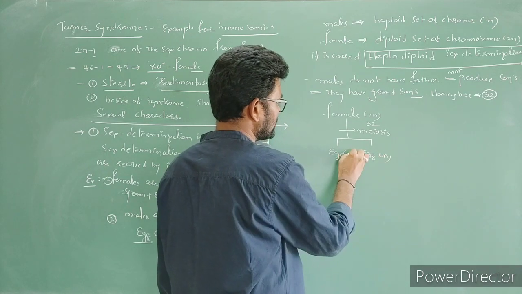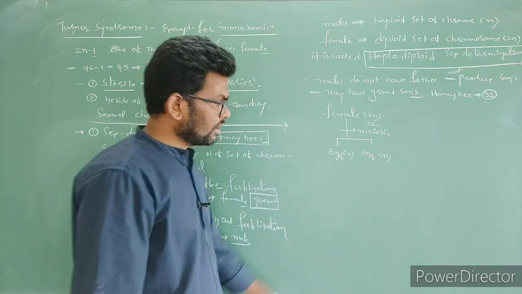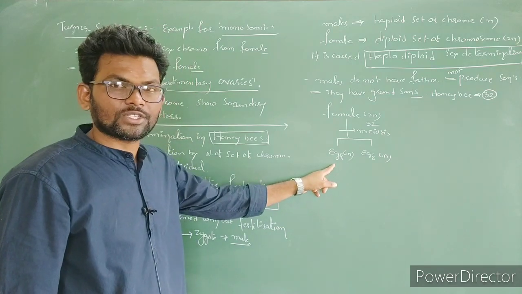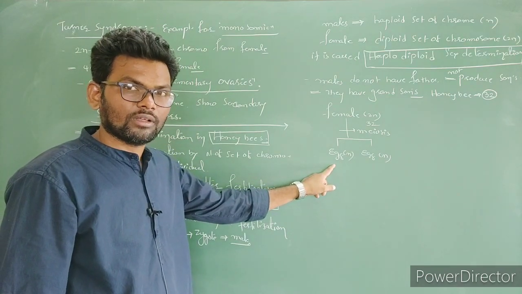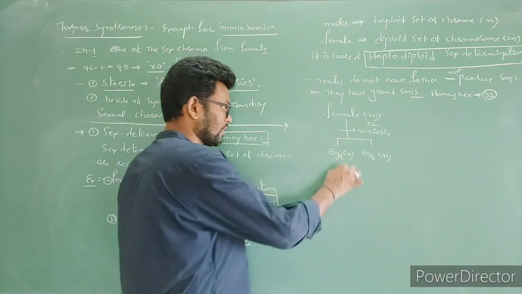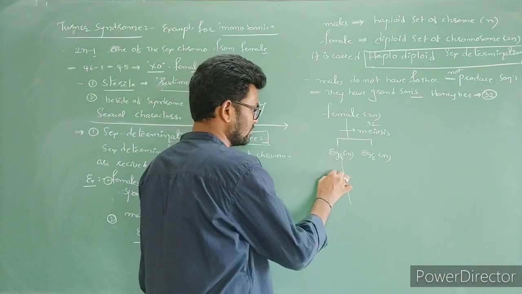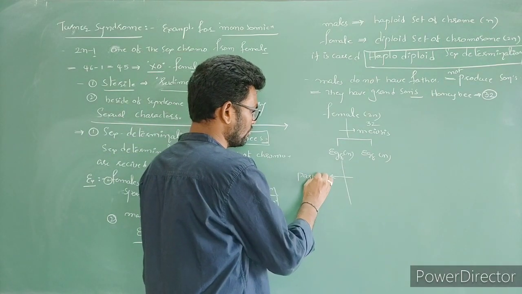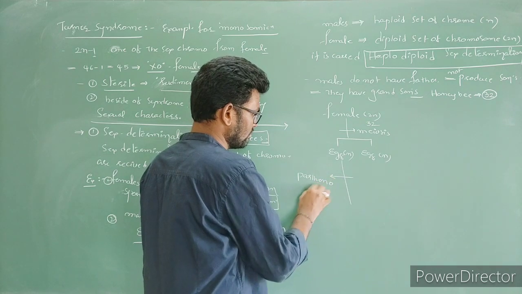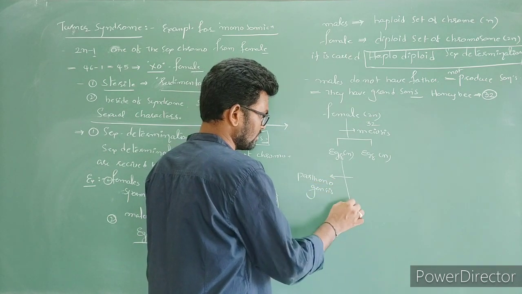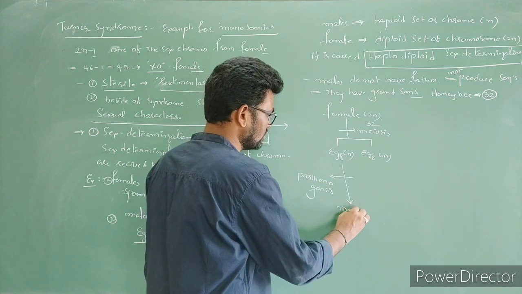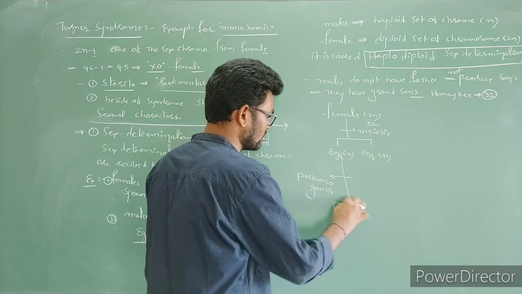If a haploid egg cell is not fertilized, it becomes what? A male, by parthenogenesis.